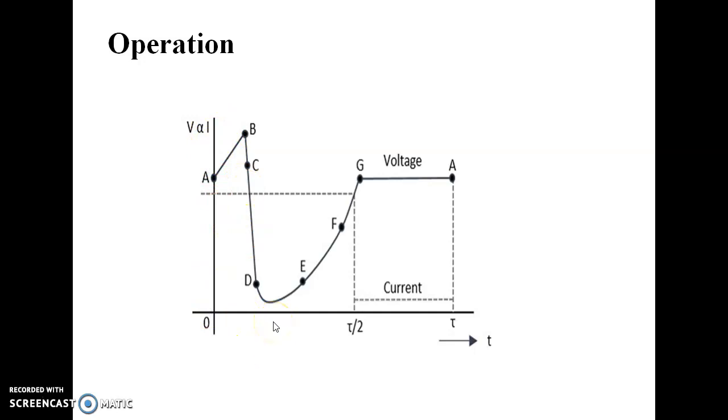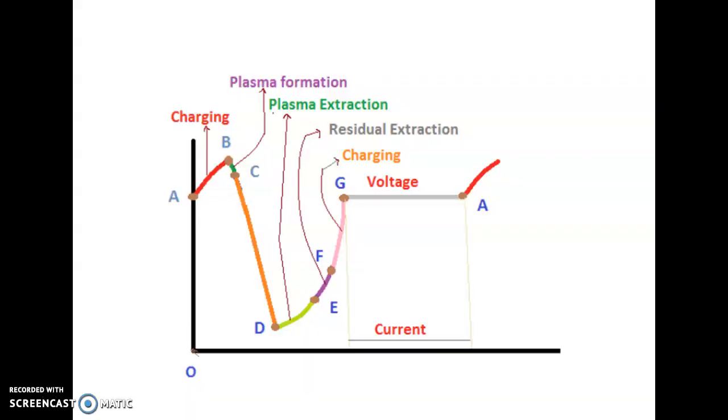Now, see here, as we shift from A to B, the operation in this device is the charging.